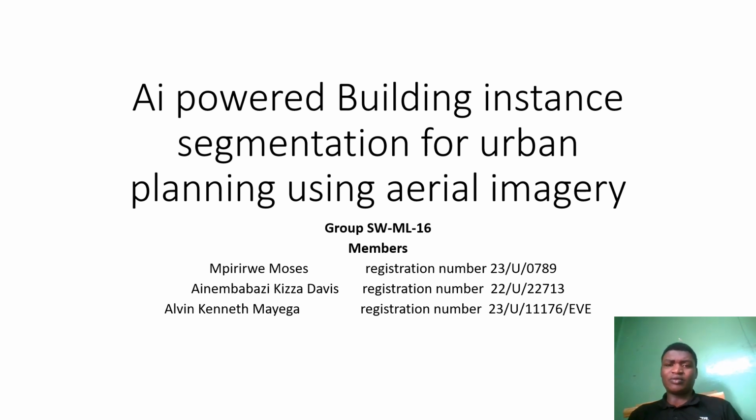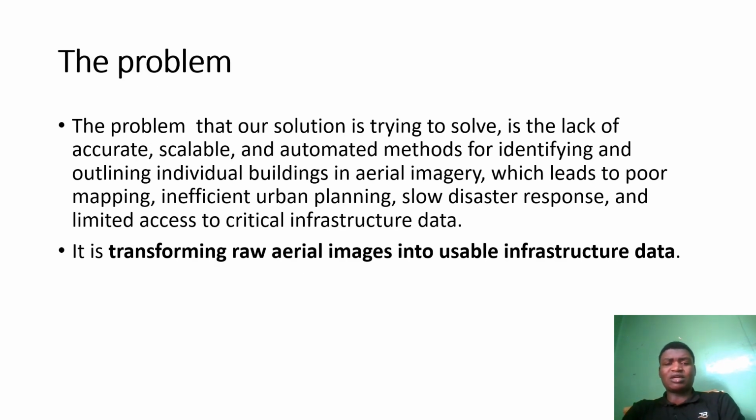Moving on, we can see that the problem our solution is trying to solve is the lack of accurate, scalable, and automated methods for identifying and outlining individual buildings in aerial imagery. This leads to poor mapping, inefficient urban planning, and slow disaster response due to limited access to critical infrastructure data. Generally, our solution is trying to transform raw imagery into usable infrastructure data.